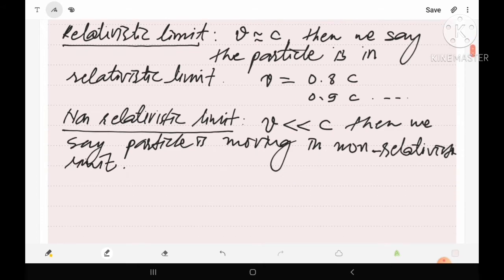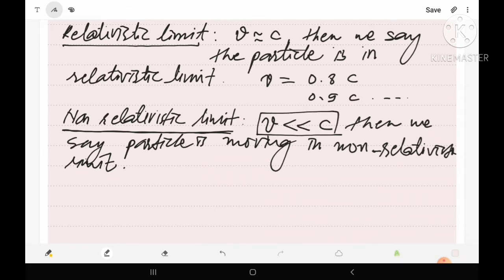So here, just as the speed of a bullet released from a gun, the speed of a rocket, these all come under non-relativistic limit because their velocity as compared to the speed of light is very small.